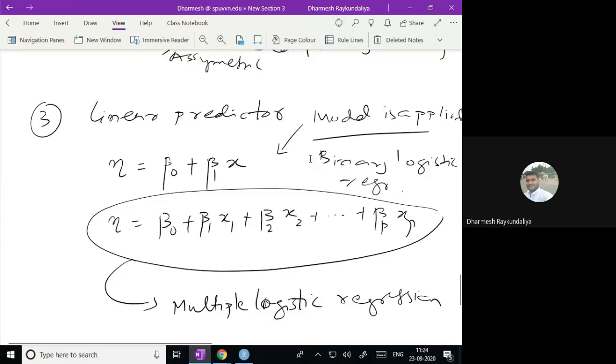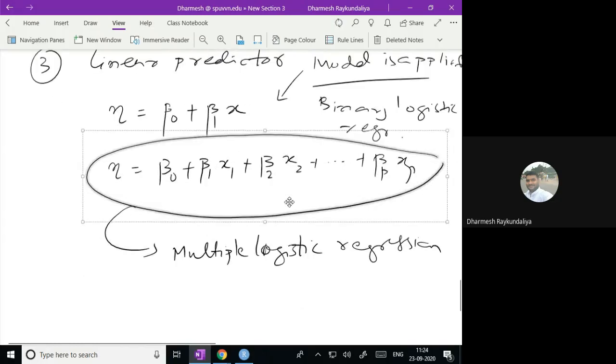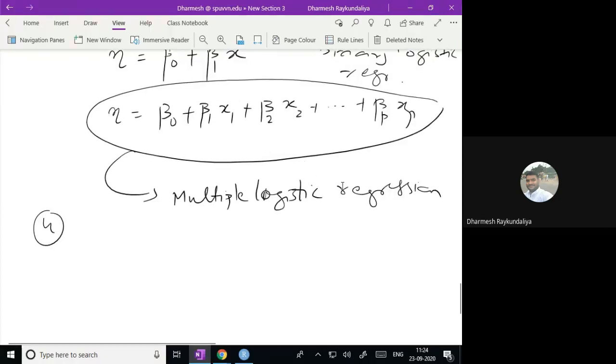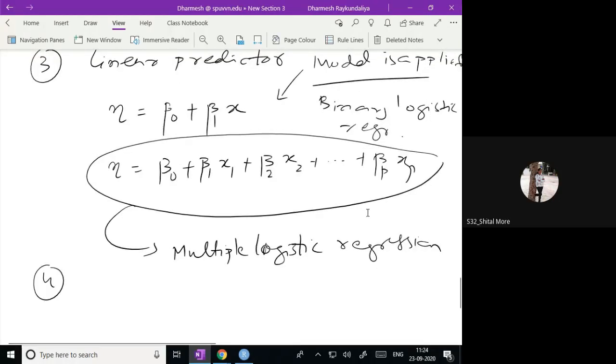Okay, so Shital, this is the kind of way you have to give it in the exam. If the response is binary and X is categorical, then which model is it? This is where you have to explain the classification with respect to measurement scale in the seminar. Yes, sir.